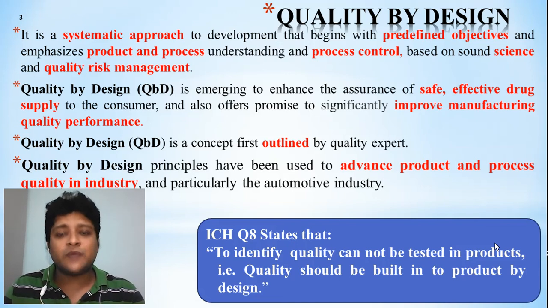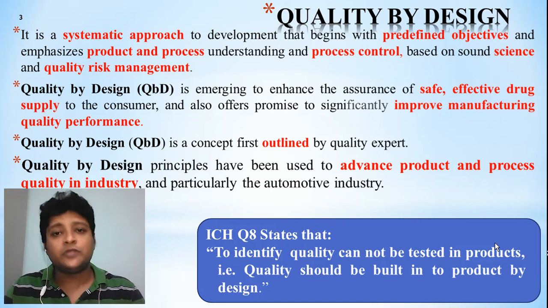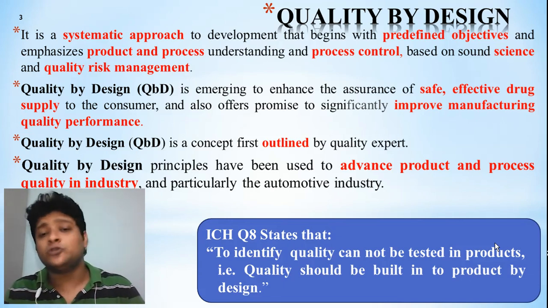In the case of ICH, Q8 states that quality cannot be tested into the product. Then what do you have to do? The quality should be built into the product by design. That means we should not prepare a product in the normal way and finally check the quality.